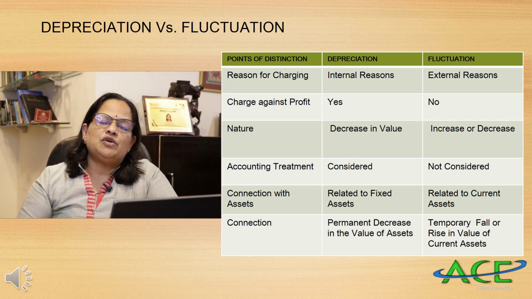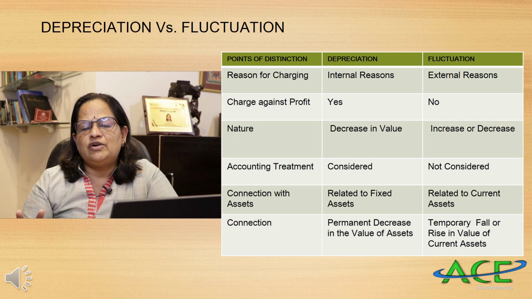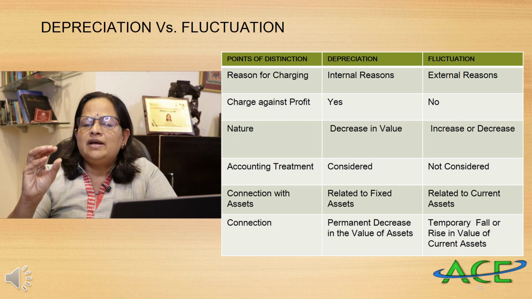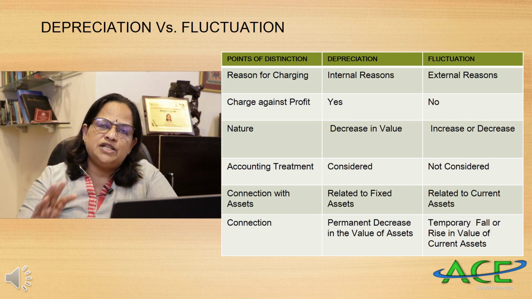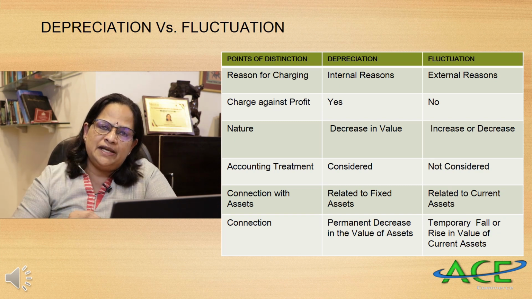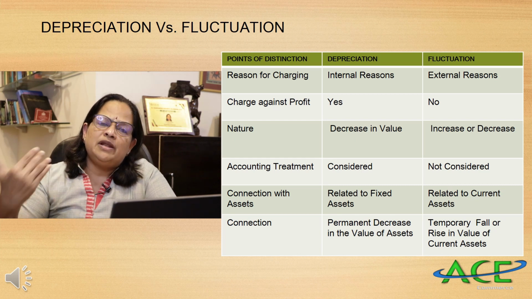Then, charge against profit. Depreciation is definitely a charge against profit, but fluctuation we do not provide in the profit and loss account. We will be aware of the fluctuation in share price or in the value of current assets, but we will not charge it to the profit and loss account. Nature: depreciation will definitely decrease the value of the asset, whereas fluctuation can be an increase or a decrease.